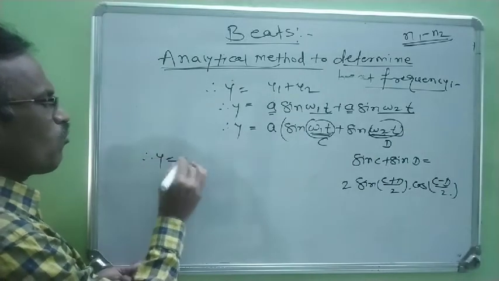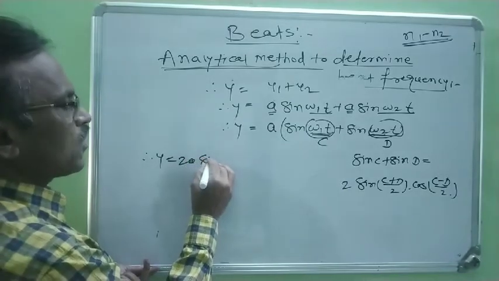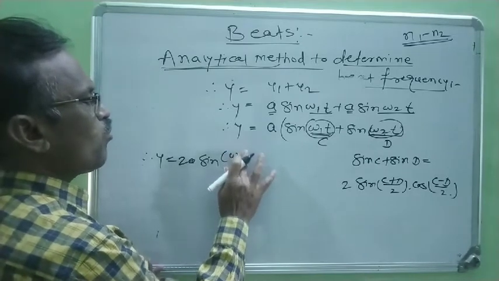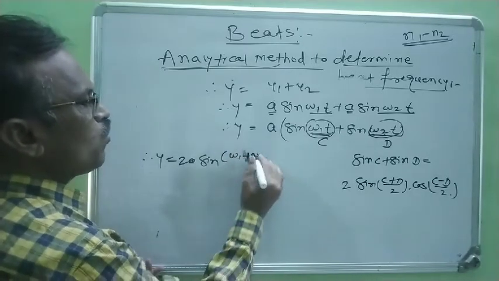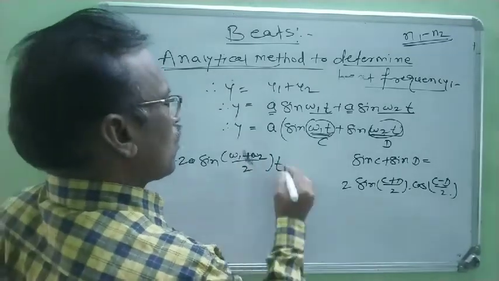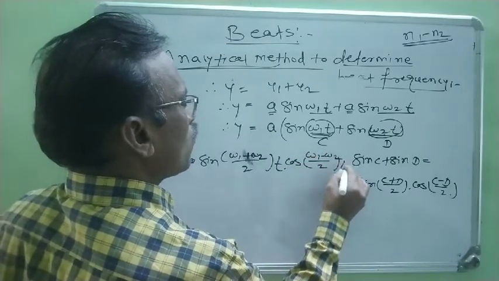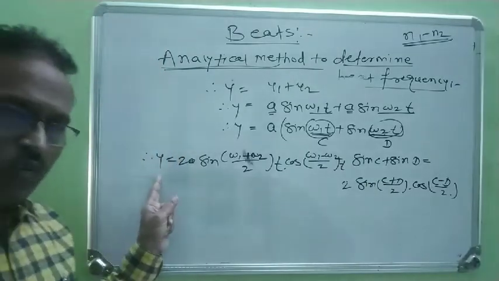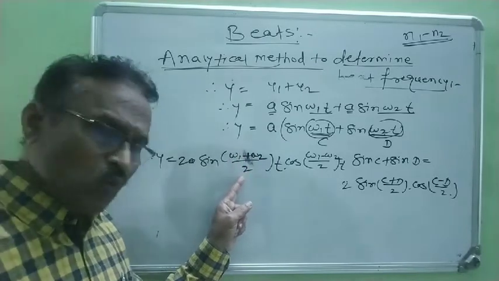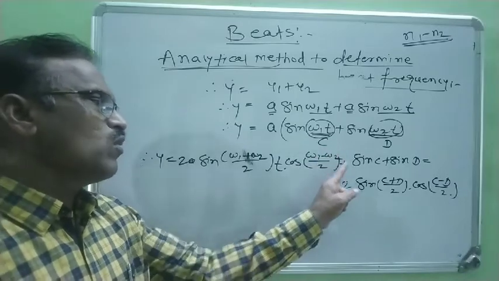Therefore finally y is equal to 2a sine of ((omega 1 plus omega 2) by 2) into t, into cos of ((omega 1 minus omega 2) by 2) into t.